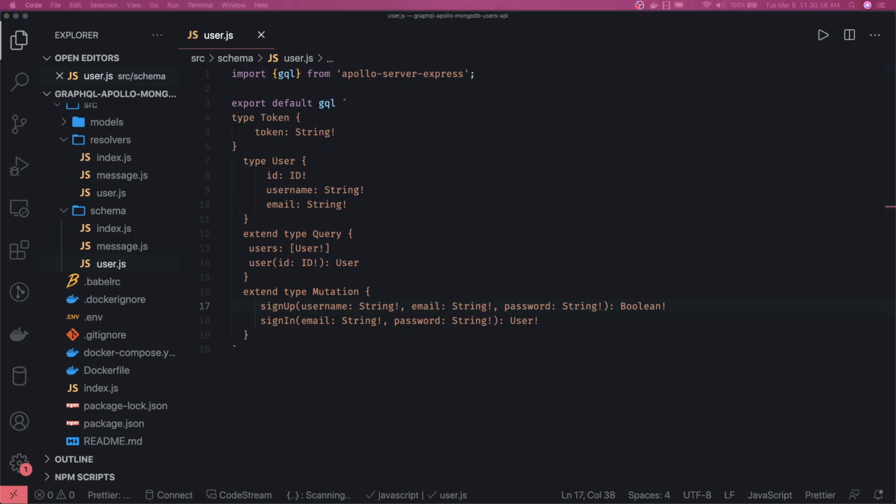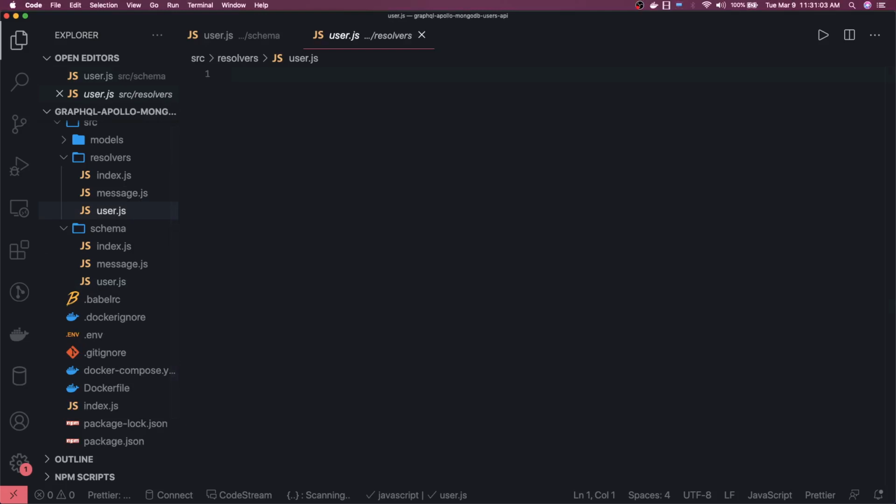Now we can actually create a resolver for the same. So this is a schema, and here we can create the resolver. The resolver will contain all the methods which we are going to have. If I simply start with export default, here we will put all the queries in this object, and here I will put all the mutations we have.